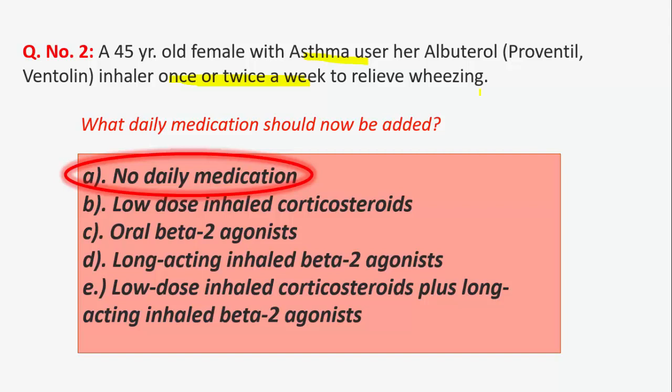And if the patient has severe persistent asthma, it means she has symptoms continual during the day and frequently at night, so we need daily high dose inhaled corticosteroids and long acting beta 2 agonists. So in this case the patient uses the Ventolin inhaler once or twice a week, means she has mild intermittent asthma, so no daily medication is required.